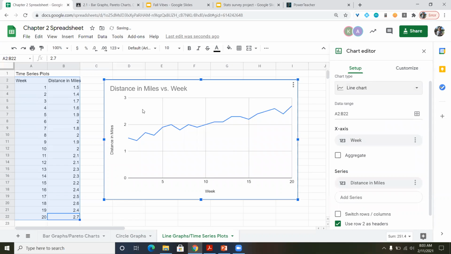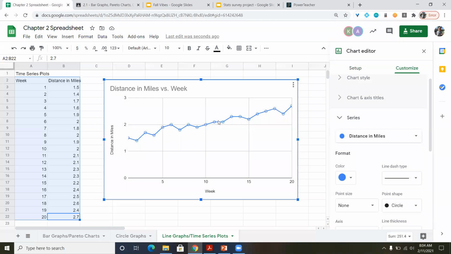And now what I have is a line graph, or a time series graph, of my progression of distance walked per week. So from week 0, which will be then 1 is right here. And you can see when I just move my mouse over, it starts to tell you each point. And so this would just be the key, and that would be the graph.